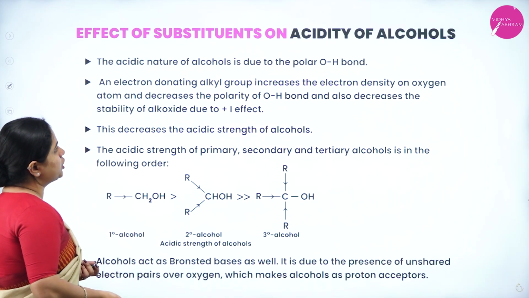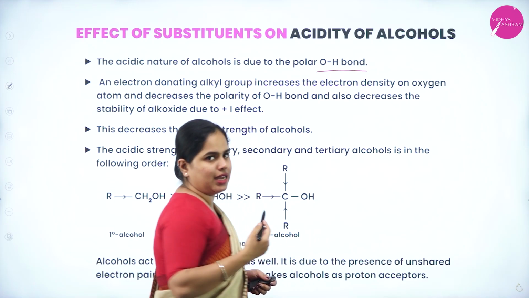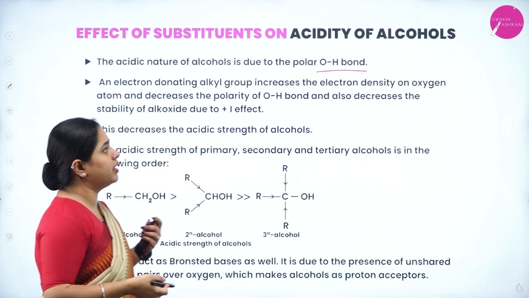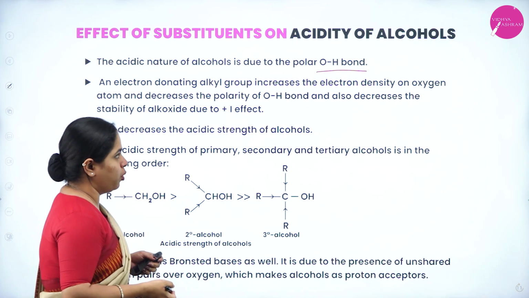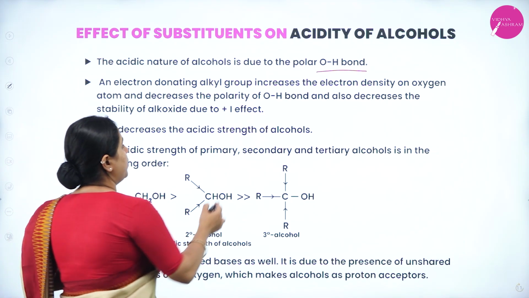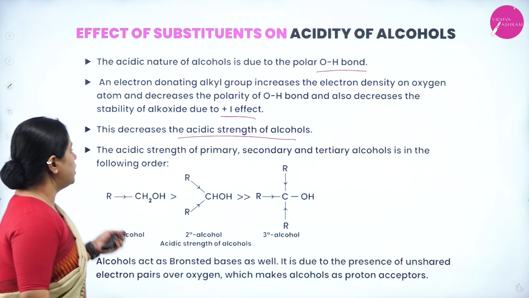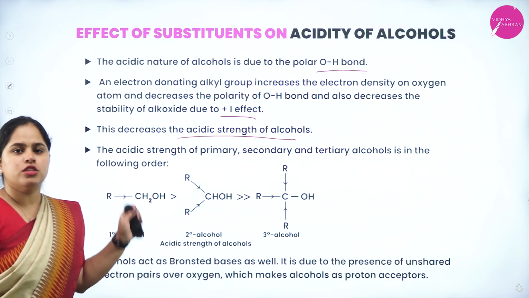Now, the acidic nature of alcohols is due to the polarity of the OH bond, as discussed already. An electron donating alkyl group increases the electron density on the oxygen atom and decreases the polarity of the OH bond, and also decreases the stability of the alkoxide ion due to the plus I effect. This decreases the acidic strength of alcohols. Now, the acidic strength of primary, secondary and tertiary alcohols is in the following order. So what does this mean?